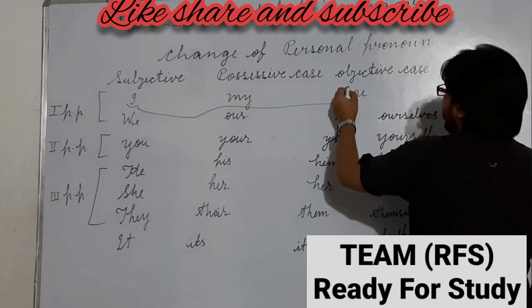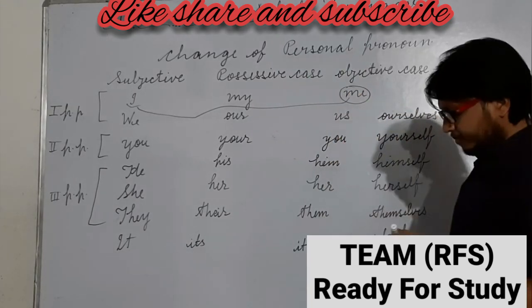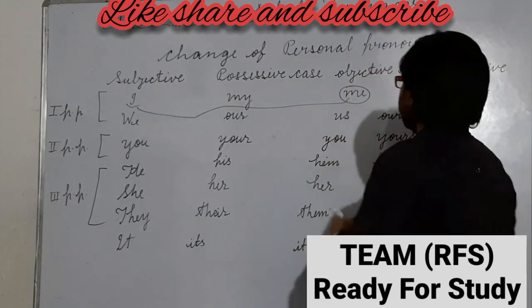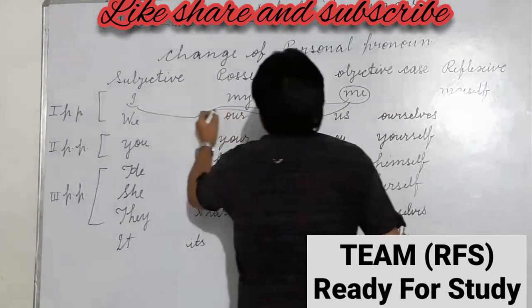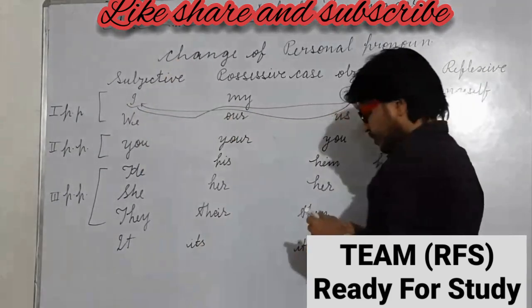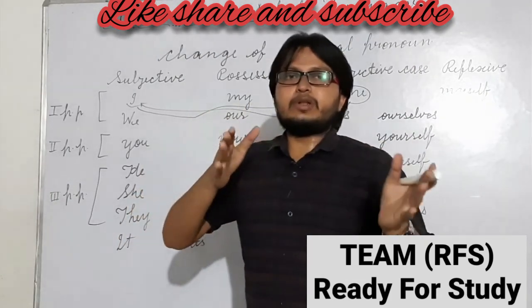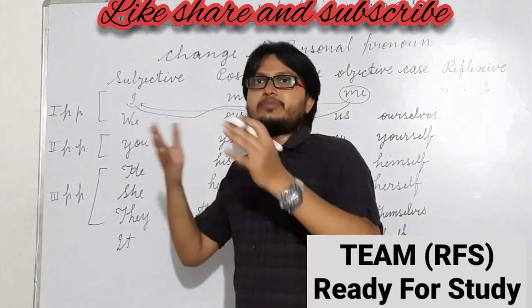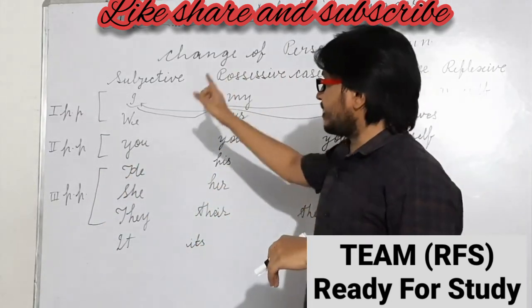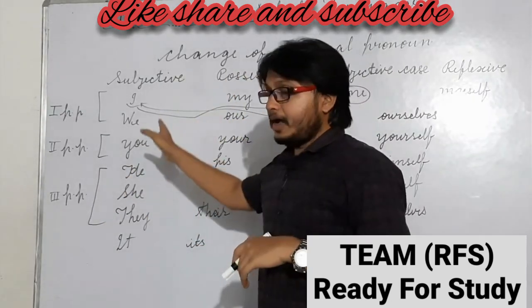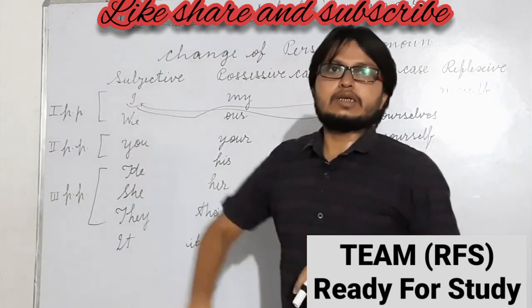If an object in a sentence is changed into subject, then it changes into I. It will be a turnover: subject will change into object, and object will change into subject.